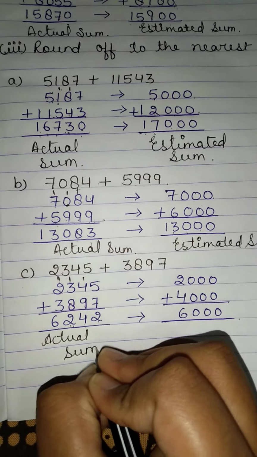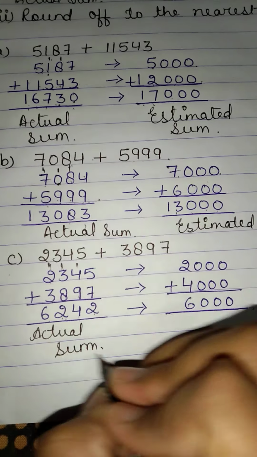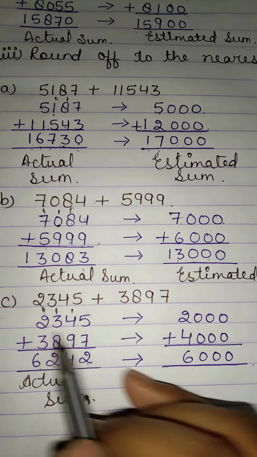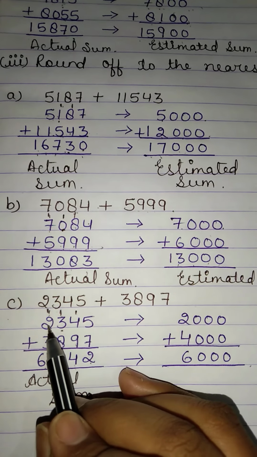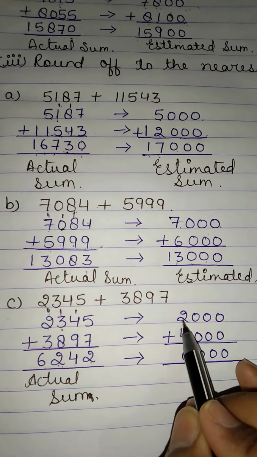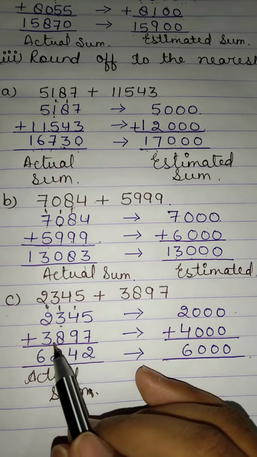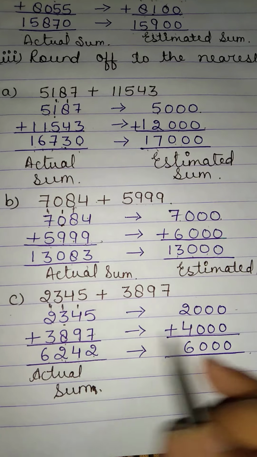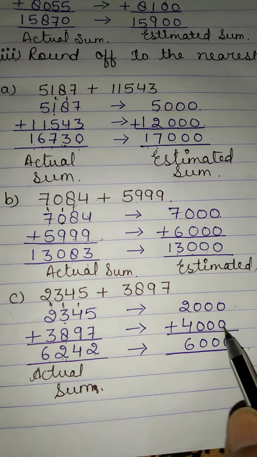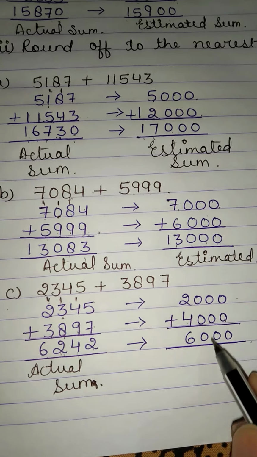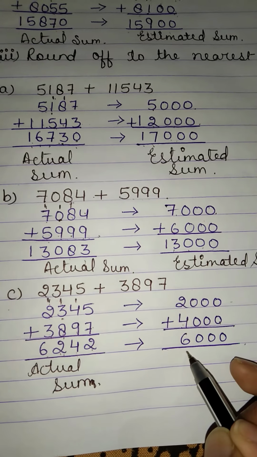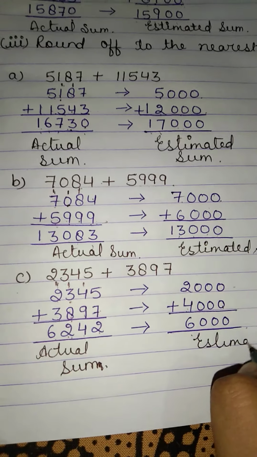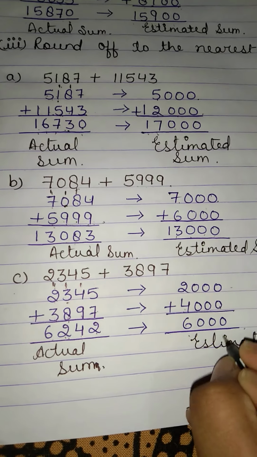Now when we will estimate it, so 2345, 3 is a weak number, it will not change the value of 2. 2000 will remain here. 3897, 8 is the strong number, it will change the value of 3, it will become 4. So 4000 is the number. So 0 0 0, 2 plus 4 is 6, and 6000 is the estimated sum. Clear?